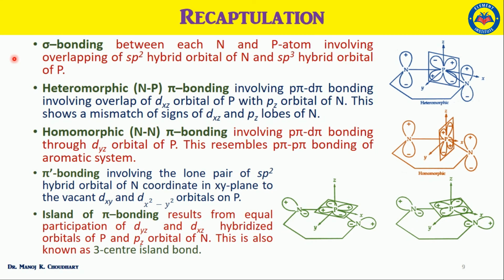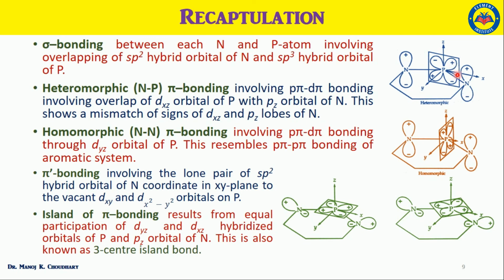Now summarizing the whole model into the 5 points, we can say that the sigma bonding is formed by the overlapping of sp2 hybrid orbital of nitrogen and the sp3 hybrid orbital of the phosphorus atom, whereas the heteromorphic NP pi bonding is formed because of the overlapping of dxz orbital of the phosphorus atom and the pz orbital of the nitrogen atom.